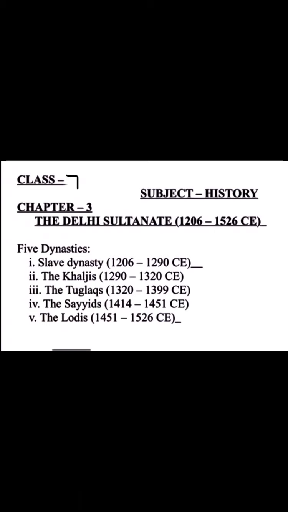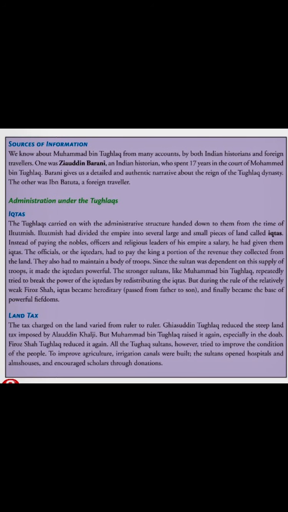Today we'll continue with the third chapter, the Delhi Sultanate, 1206 to 1526 CE. In the last class we discussed the Slave dynasty, the Khalji dynasty and the Tughlaqs. In total there are 5 dynasties. Today we'll start the Sayyids and the Lodhis, but before that, we will see the administration under the Tughlaqs.